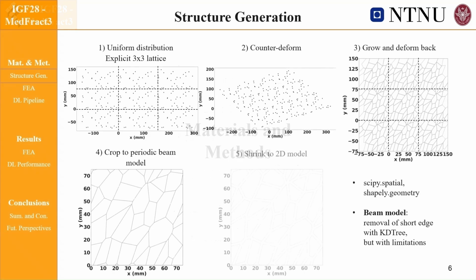For this preliminary study, we use anisotropic disordered 2D beam networks generated via periodic Voronoi tessellation. The idea was to start as simple as possible and progressively increase complexity later. Periodicity simplifies boundary conditions, while beam models drastically reduce computational costs.